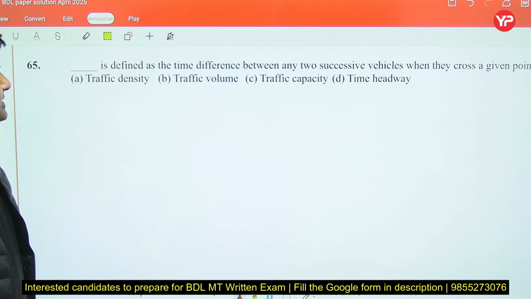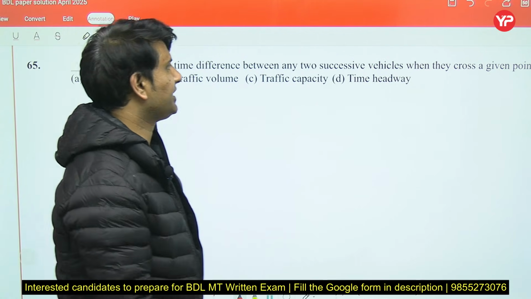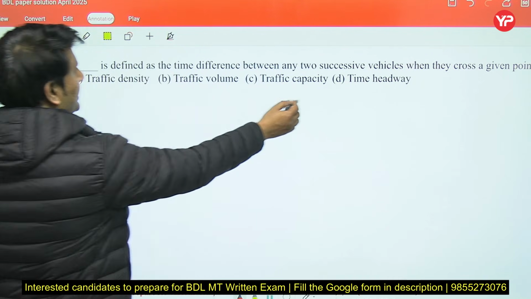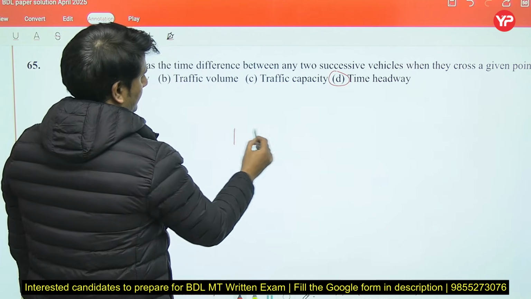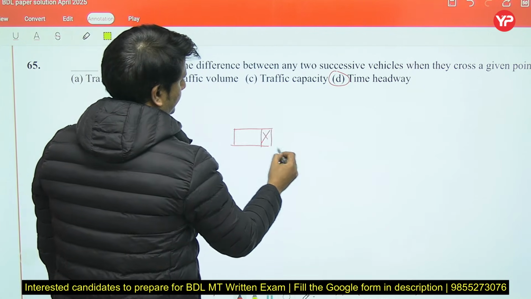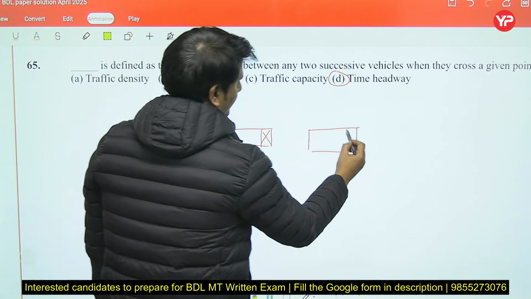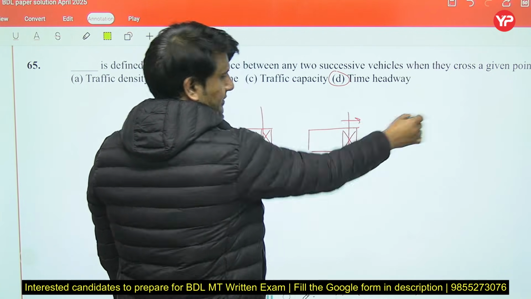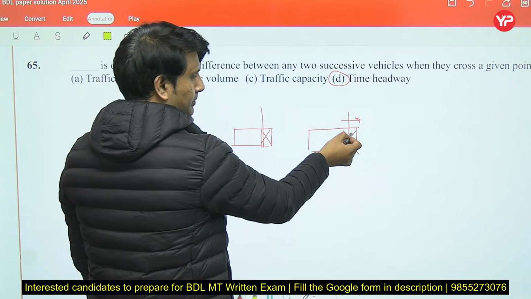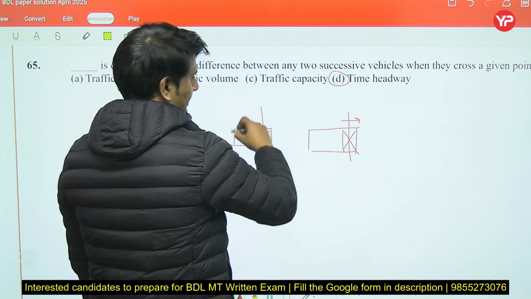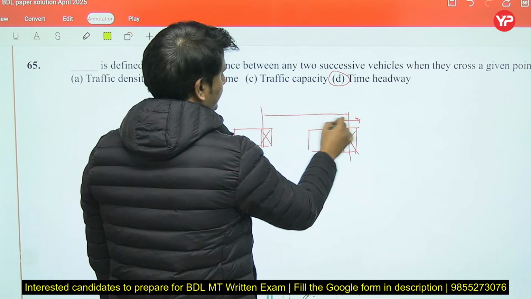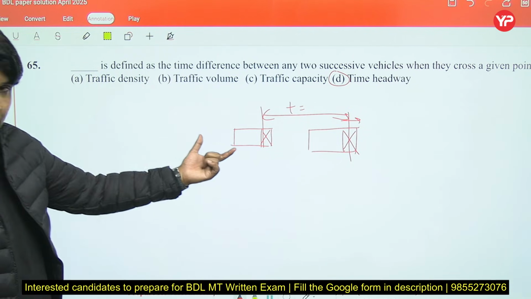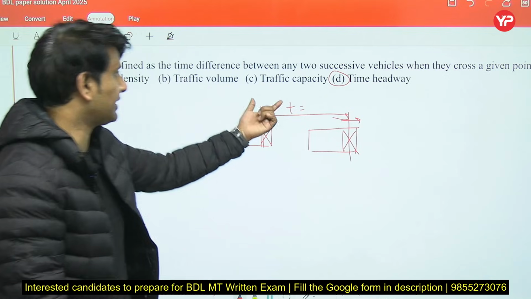Dash is defined as the time difference between any two successive vehicles when they cross a given point. It is called time headway. The time difference between two consecutive vehicles. First this vehicle passed, now this vehicle passes from this particular section. So the time difference between each two consecutive vehicles is known as time headway.